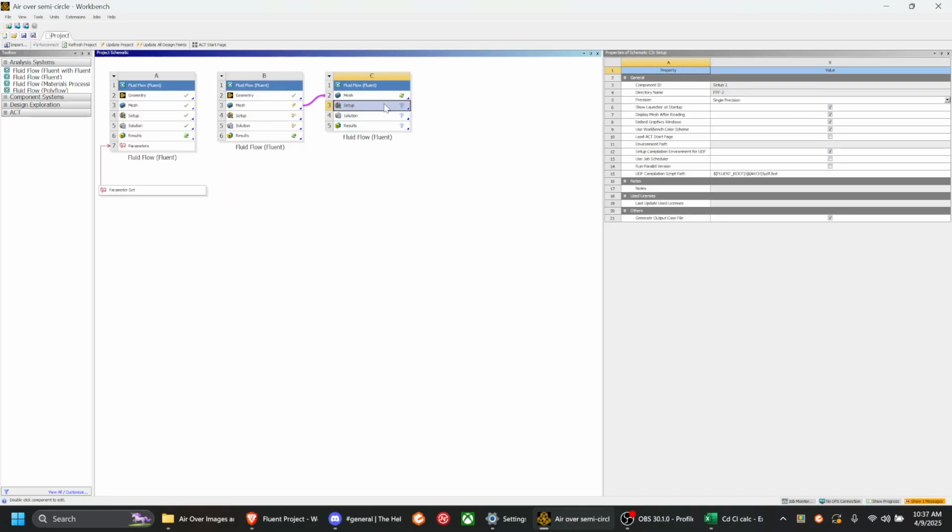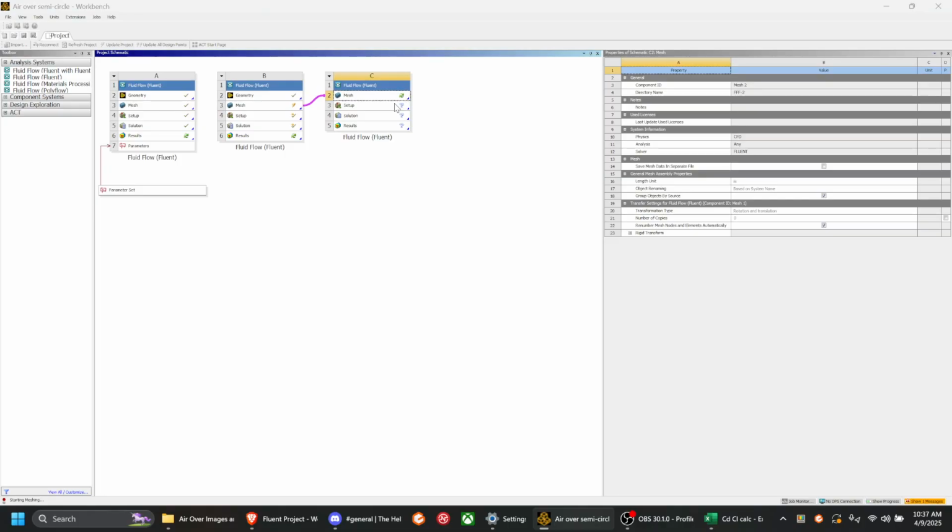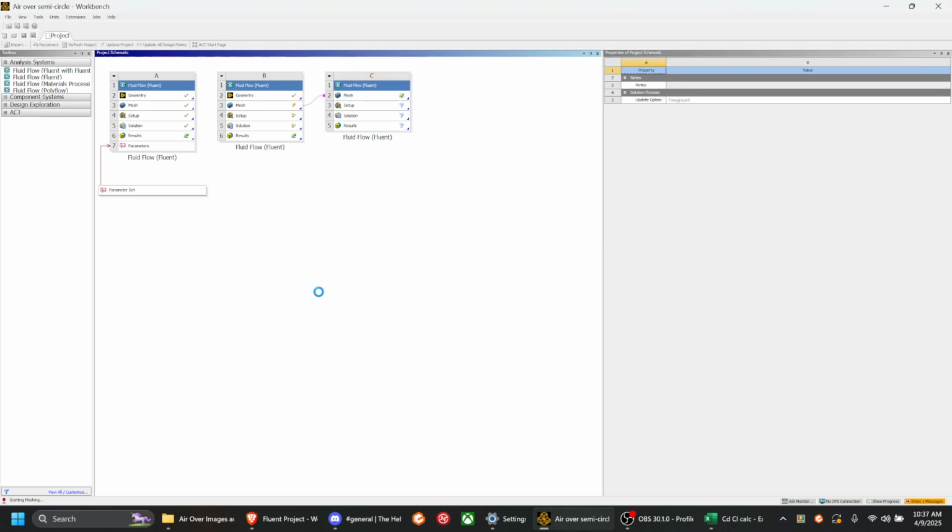So if I open the mesh here, it should just be the same as the other one was. And I did that by just clicking the mesh here and holding it clicked for a while as I was dragging it there.